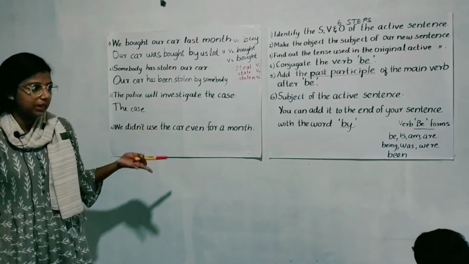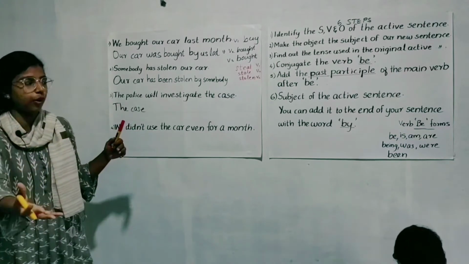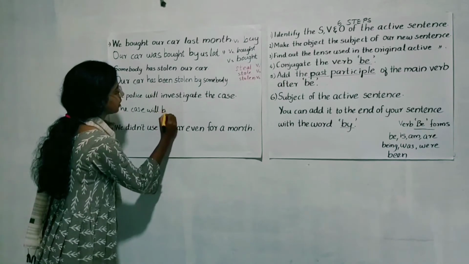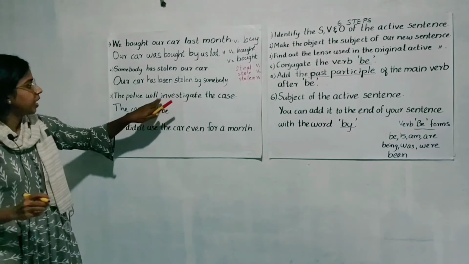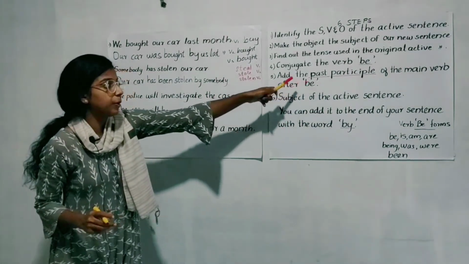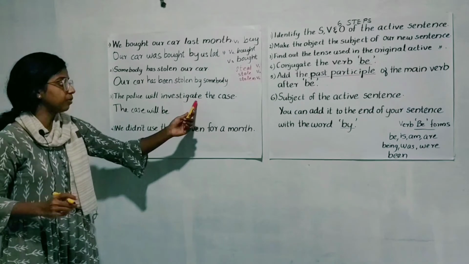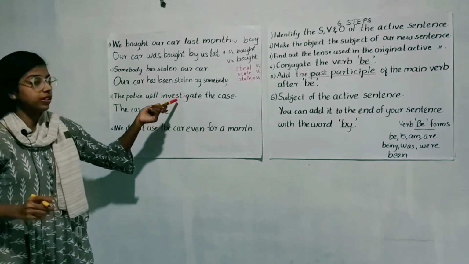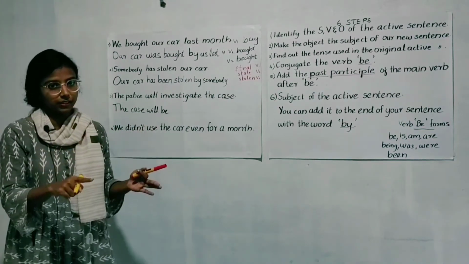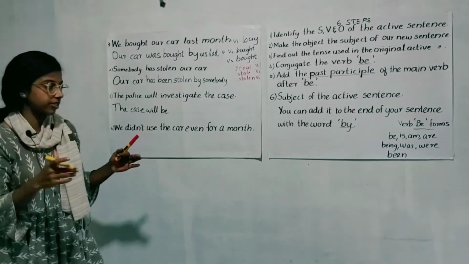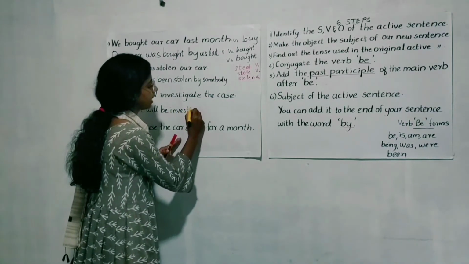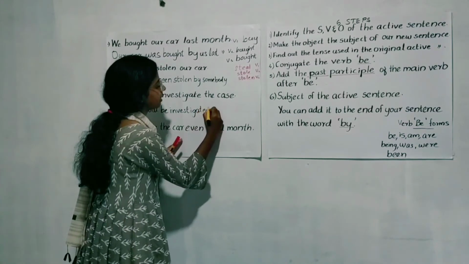It will be because it's in future form. We have to use will be since it is in future form. So will be. Then add the past participle of the main verb. What is the past participle of the main verb? Main verb is investigate. Investigate, investigated, investigated. That is the three forms. So past participle will be investigated. So the case will be investigated.